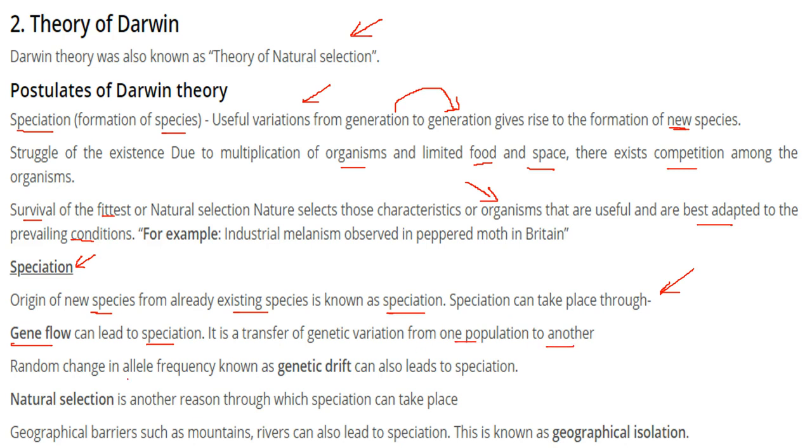There is random change in allele frequency, which is known as genetic drift, and this also leads to speciation. Then natural selection is also a reason through which speciation can take place. There is also geography involved, like mountains, rivers, the sea. So geographical barriers like these can also lead to speciation, and this is known as geographical isolation.